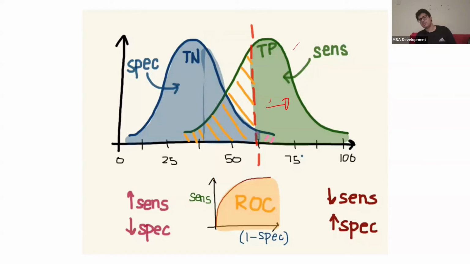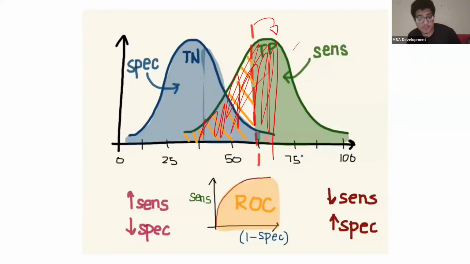Okay, so you're telling me, okay, Saad, let me try and increase specificity instead. You increase specificity by moving the line here. So now the test is more specific. People who have the disease and test positive, 100% have the disease. But look at now, all these people are being missed out on. All these people who have the disease aren't getting positive results. So that's what I mean by balancing act, okay?